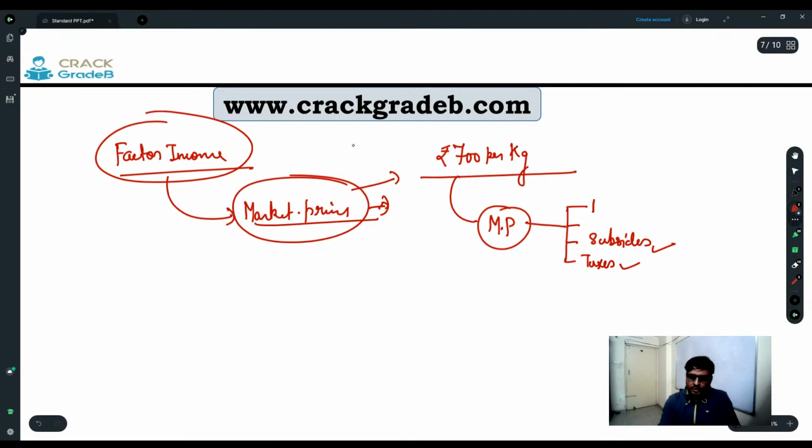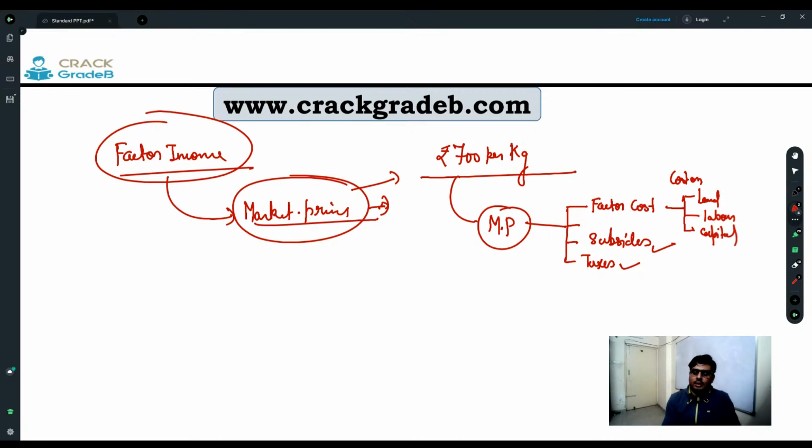We called it factor cost, that is comprised of cost on land, labor and capital. So cost on land, labor and capital.